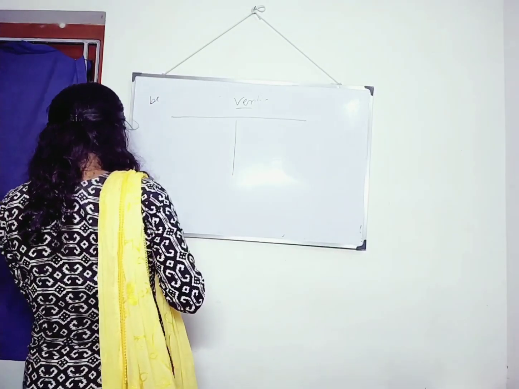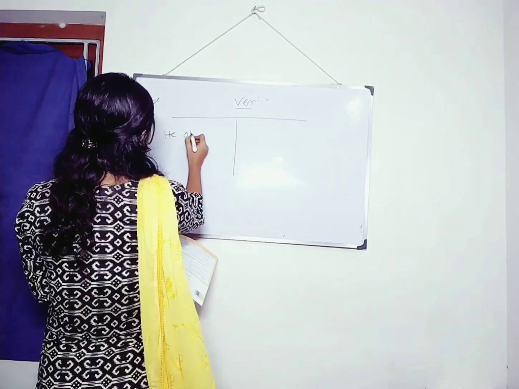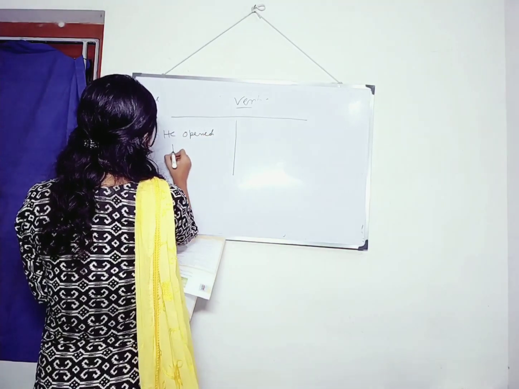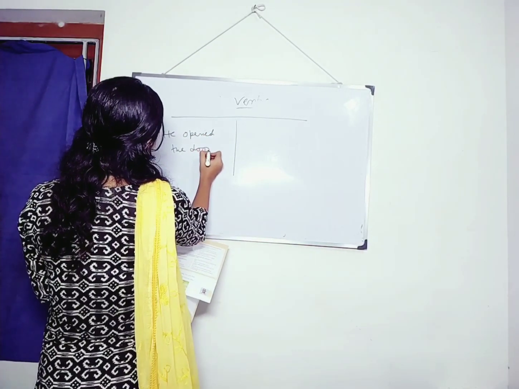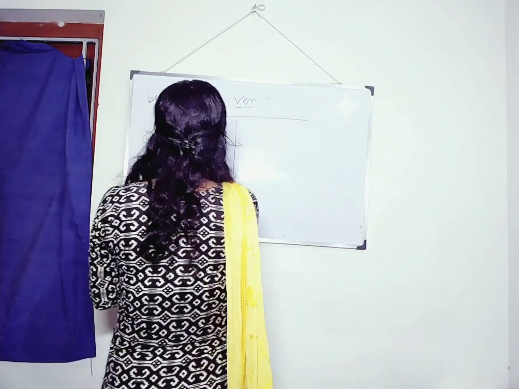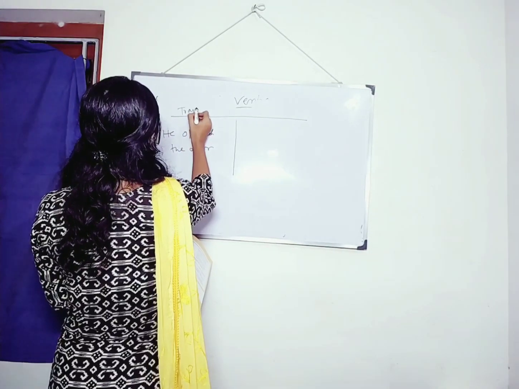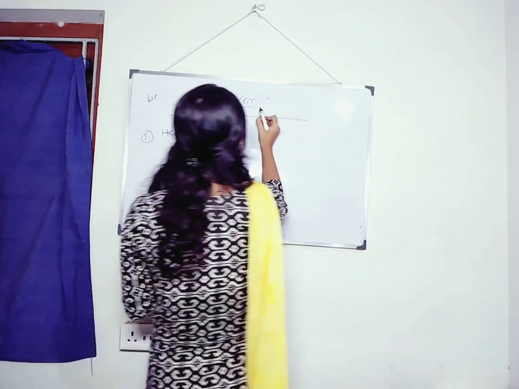Then you write here, he opened the door. First one, right? This is transitive. This is intransitive.